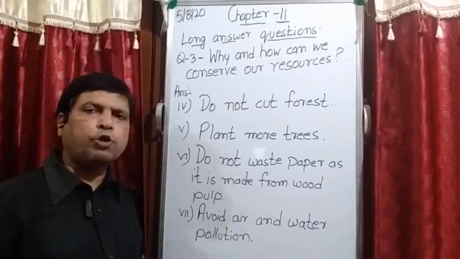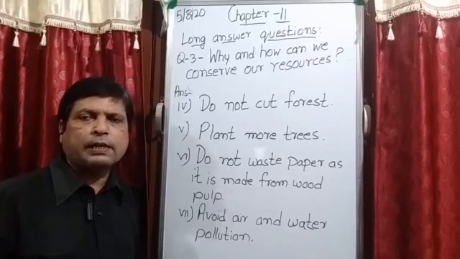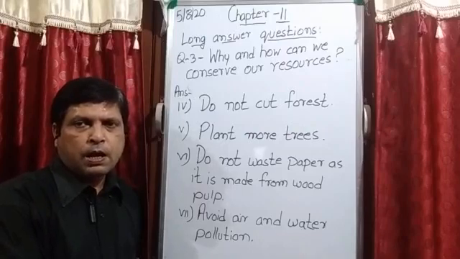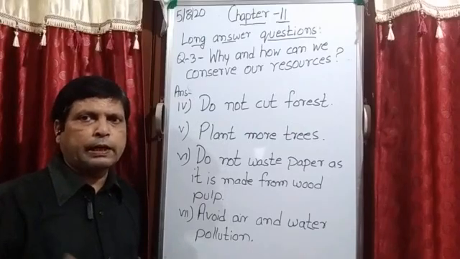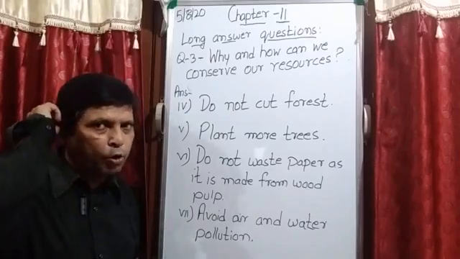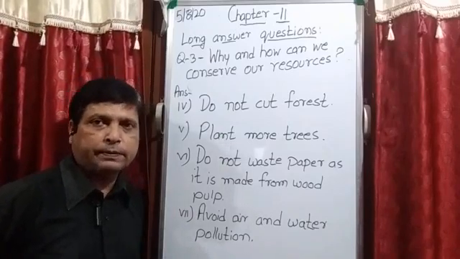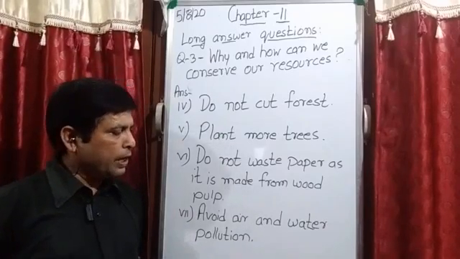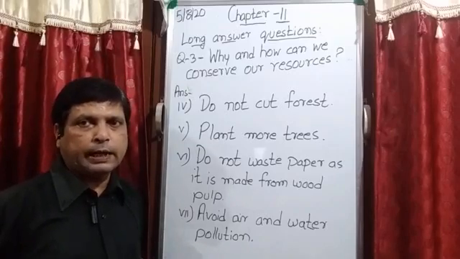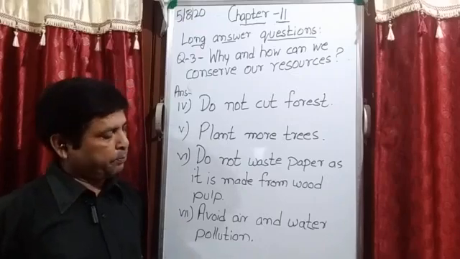And the same with water pollution: the factories throw chemicals in the river water, and this river water in the end enters the sea water, so it creates a lot of problems for the marine animals, वो animals जो पानी में रहते हैं. ठीक है? So there are many things by which these types of pollution occur, that I have already discussed when I explained the chapter.